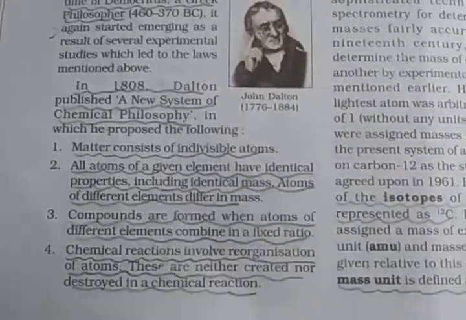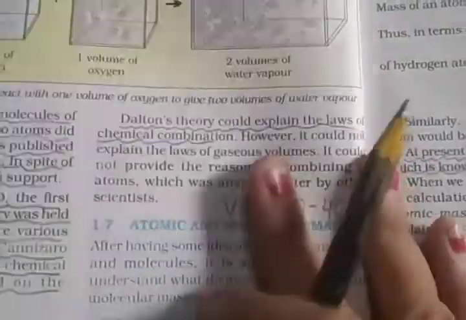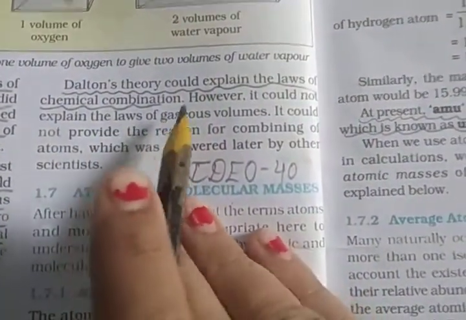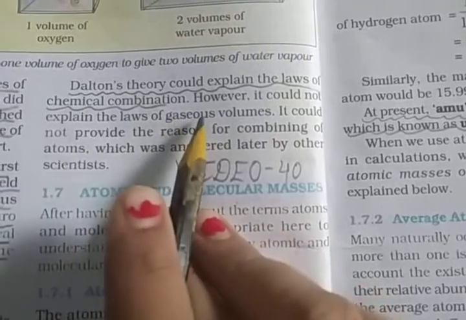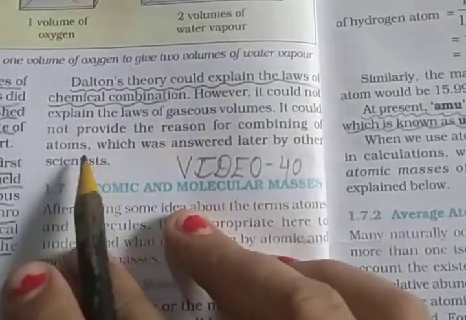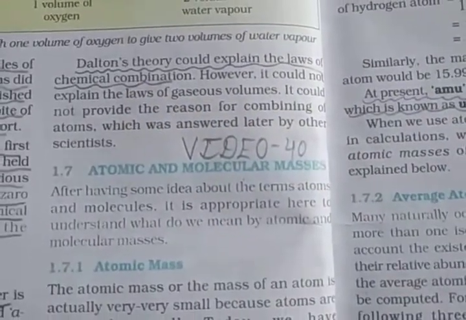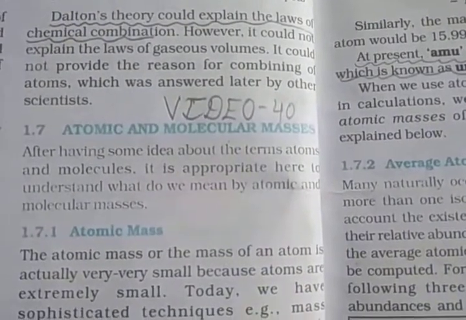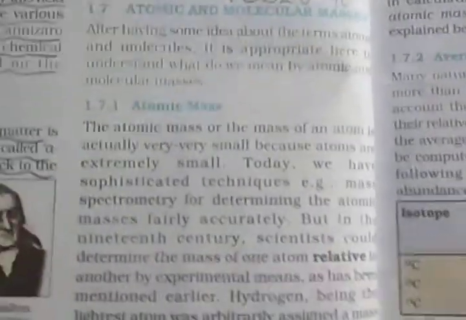Dalton's theory could explain the laws of chemical combination, but it could not explain the law of gaseous volumes, and it could not provide the reason for the combining of atoms. Clear? This was later explained by other scientists. So this is Dalton's atomic theory in short. Next is atomic and molecular mass.